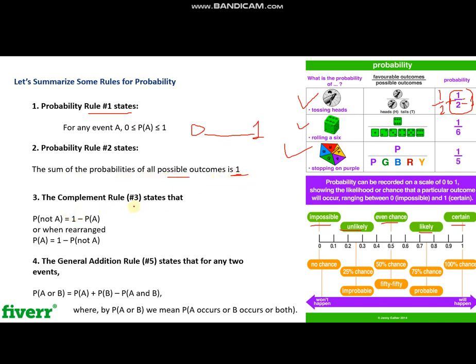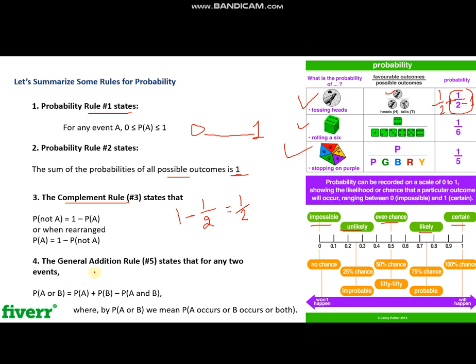The other is the complement rule. If we find that the probability of getting a head when we toss a coin is 1 over 2, then what is the probability of getting a tail? It's simple, we just need to subtract it from 1 and we will get 1 over 2. So this is the complement rule, and a very useful rule that we can use later.